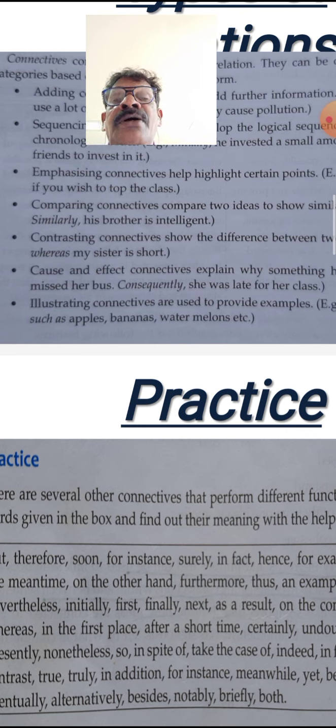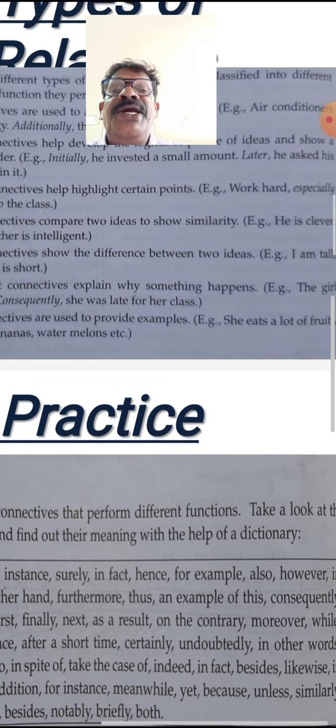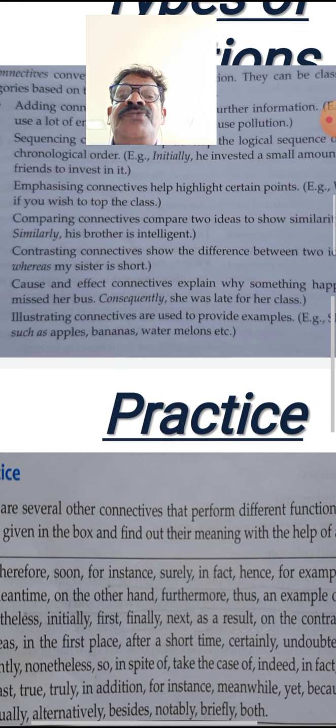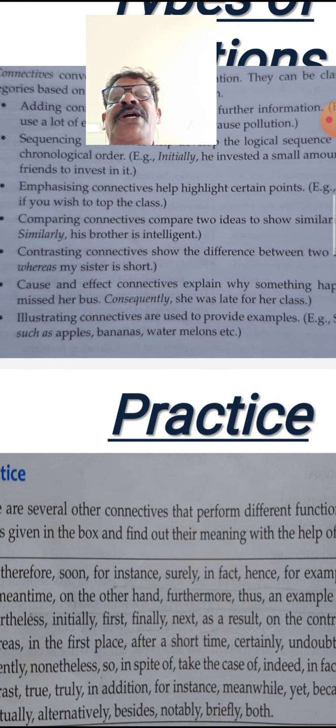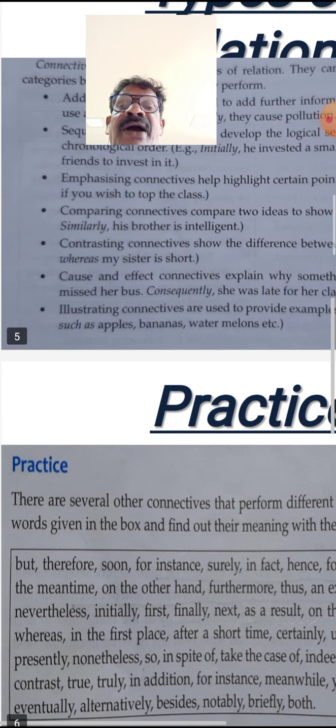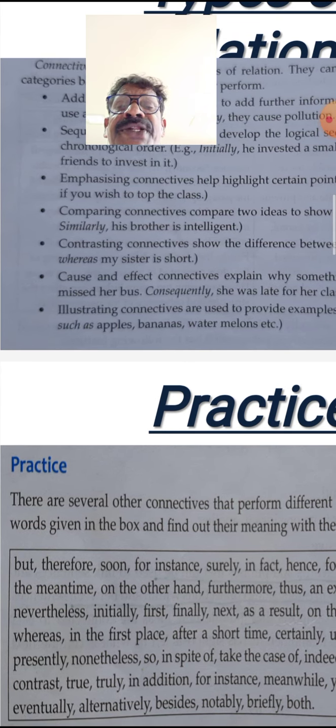Like he, his brother is also intelligent. He is clever, so that is why his brother is intelligent, you can say. But instead of that is why, what is the connective being used here? Similarly.